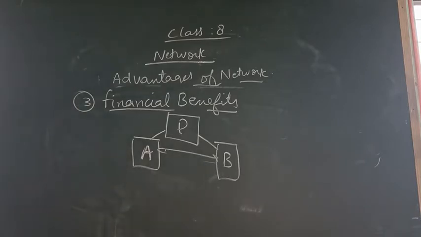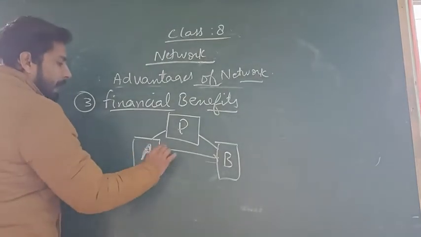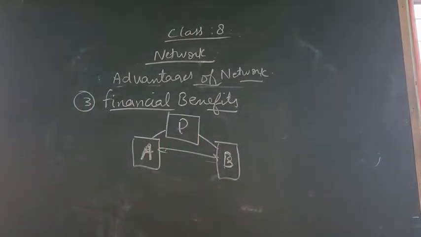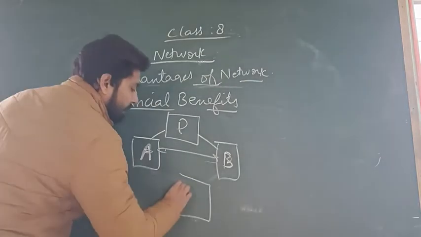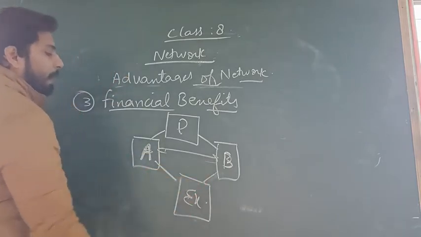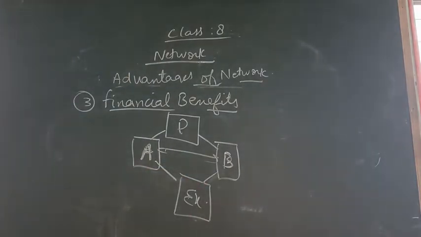We don't have to purchase a printer for A and B separately. And one more advantage we can share. Suppose computer A and computer B both want some external memory. Then that memory can also be shared by both the computers. So this is also one of the advantages.